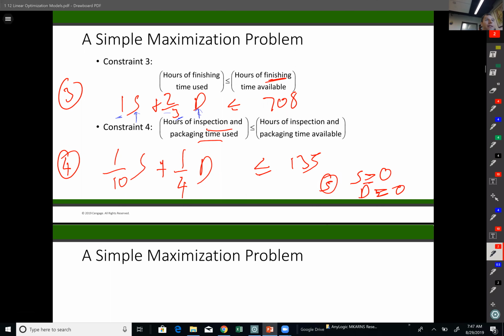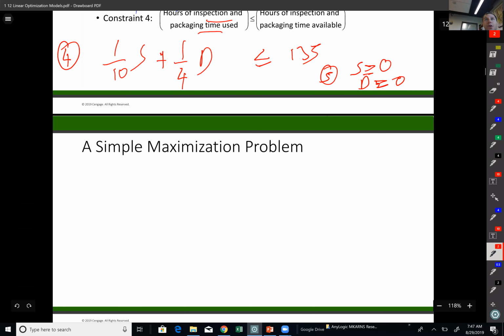So if I summarize the model in the next slide, I have, again, 3 components, right? First one is the objective function, which is maximize 10S plus 9D. Of course, the more I produce, the more profit I would generate. And then I need to talk about the constraints, right?